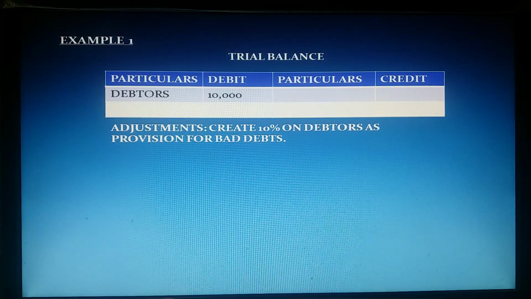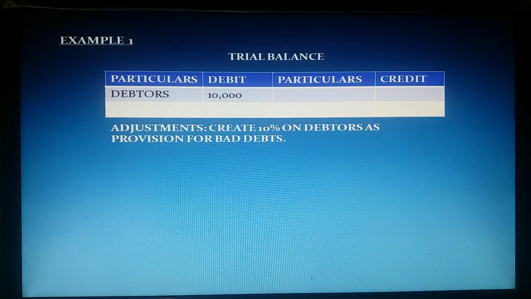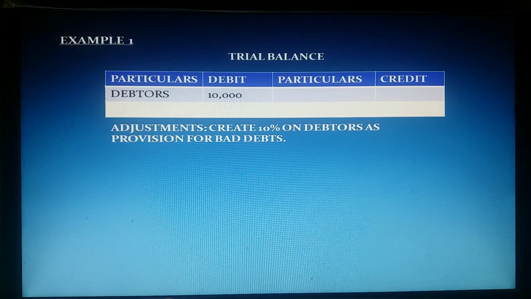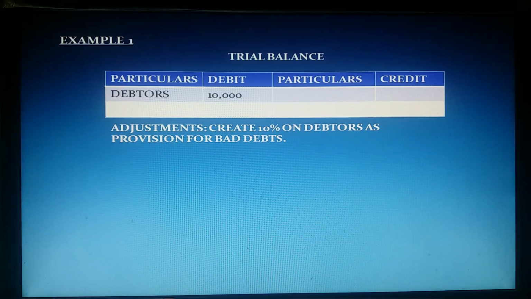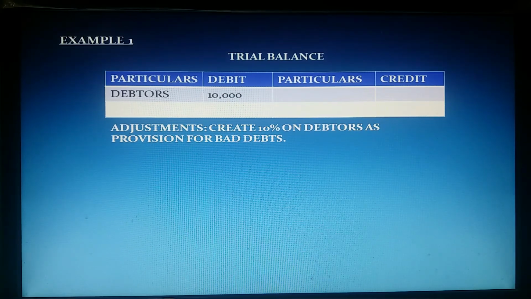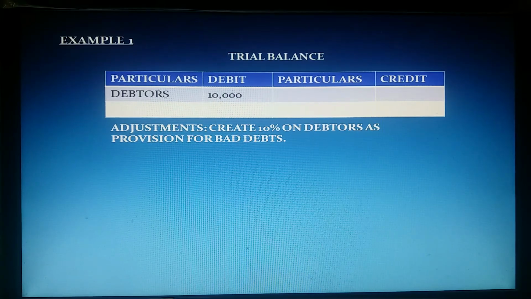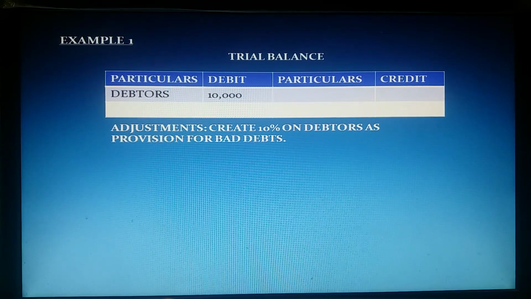And after preparing the trial balance and before preparing the balance sheet, we are predicting that 10% of these 10,000 rupees may not come in future. We want to provide a provision of 10% on debtors towards provision for bad debts. From current year profit, we want to keep 10% of 10,000 rupees aside.